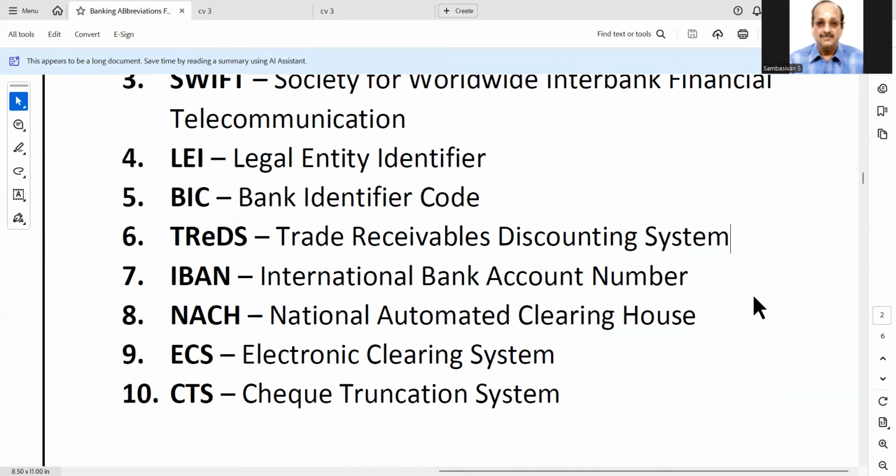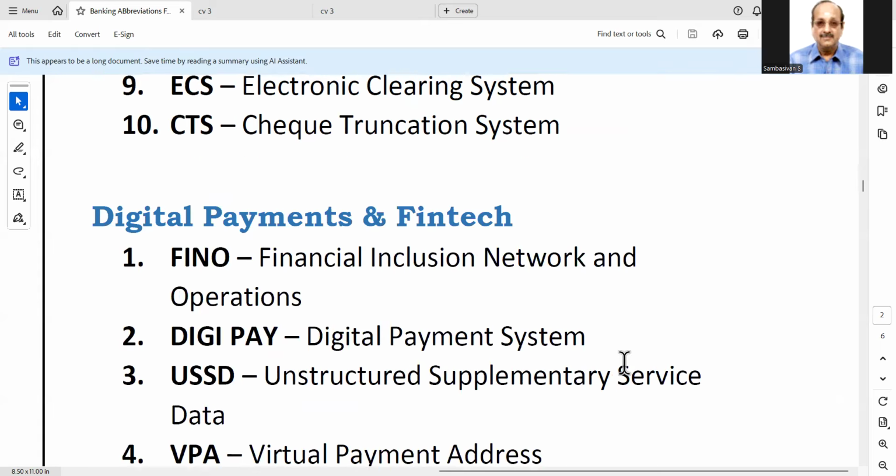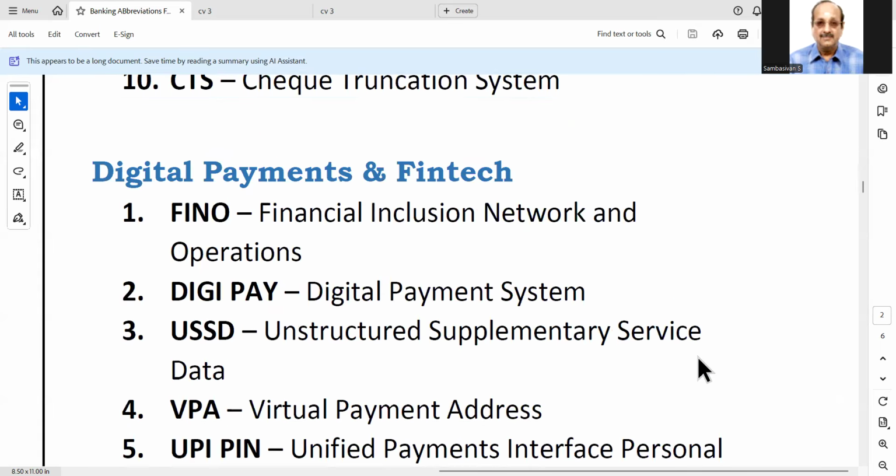Then NACH is National Automated Clearing House. Through this only, the direct benefit transfer like Kisan Samman Nidhi, 2,000 rupees every 4 months, is credited to 11.8 lakh crore candidates and all that. Then ECS is electronic clearing, you know that. CTS also, you know.